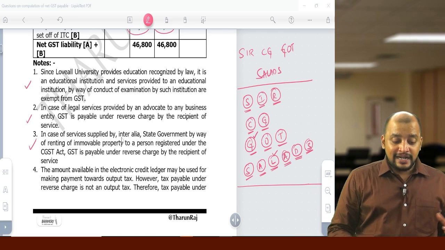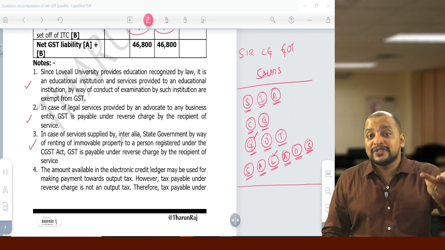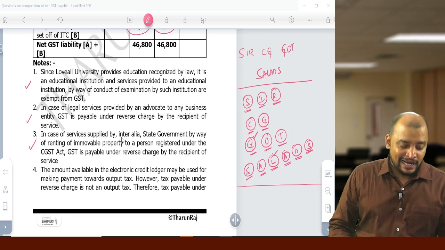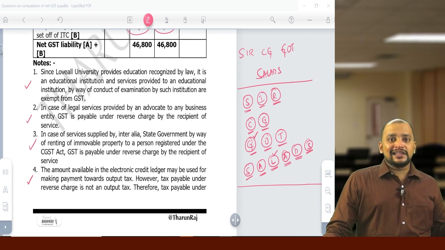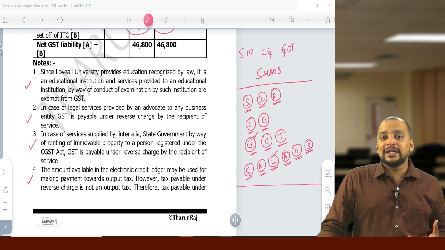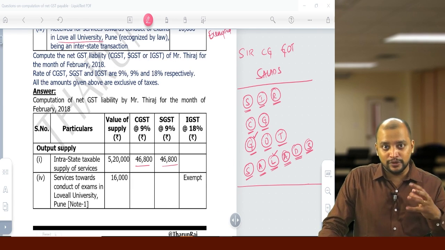And whatever GST we need to pay under RCM, we need to pay using the cash ledger, we have to pay by cash. So these notes we need to write. Only when we are writing these notes is the answer complete and can we expect full marks for the question you are attempting.